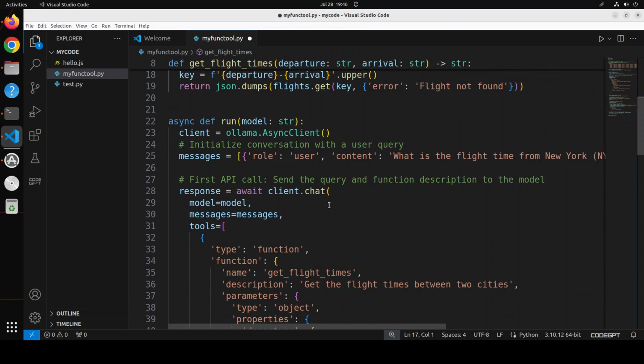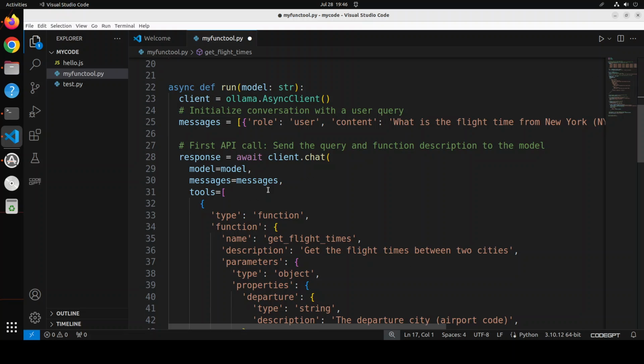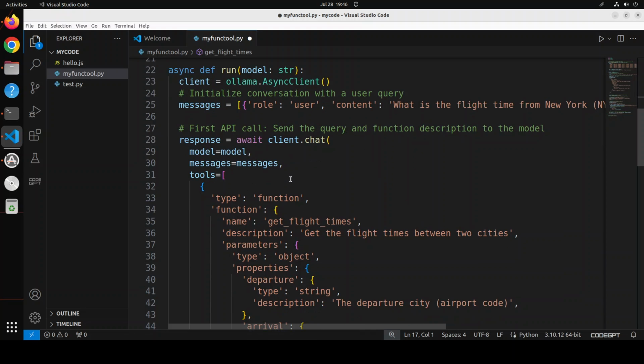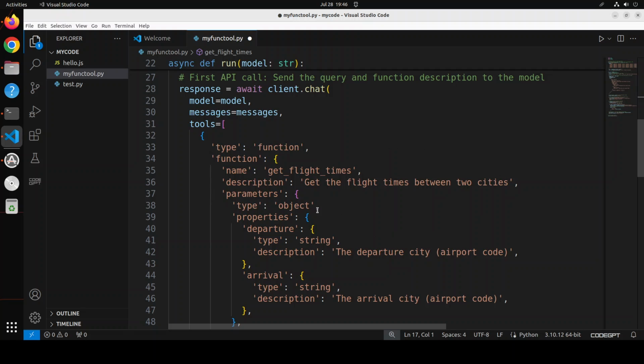And there you go. This is where the model is being called, which is being run through Ollama. And this is simply the function call, which is telling, okay, this is where we have defined the tool or function, and its name is get flight times. We already defined it above, and this is the description. These are the parameters it takes: a departure city and an arrival city.